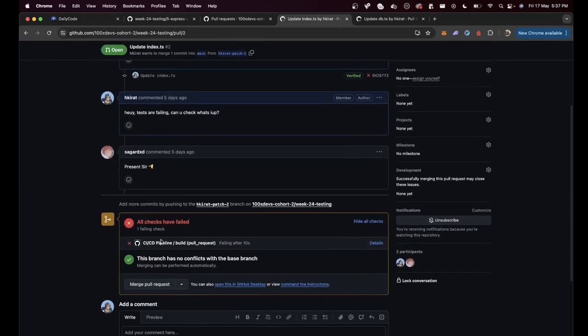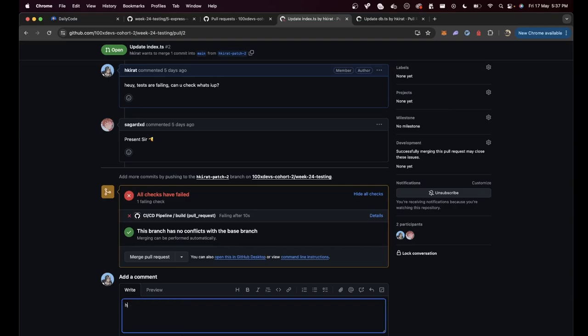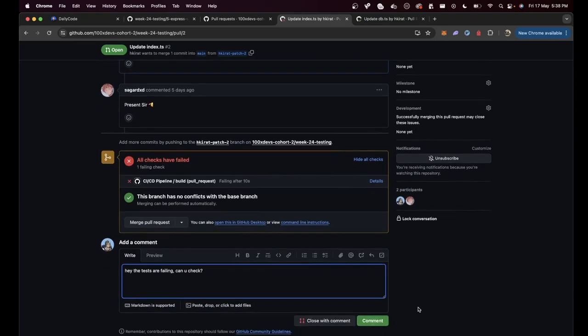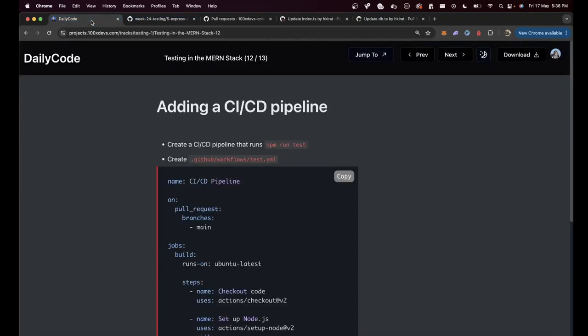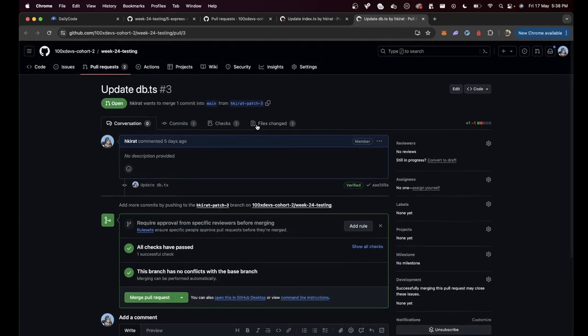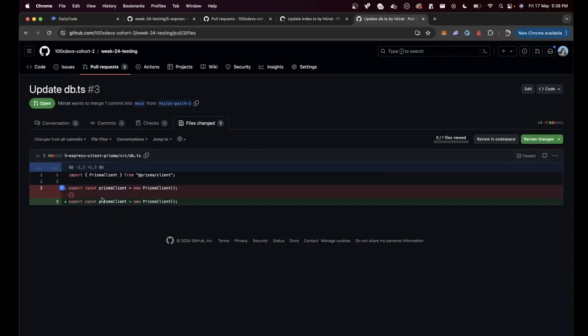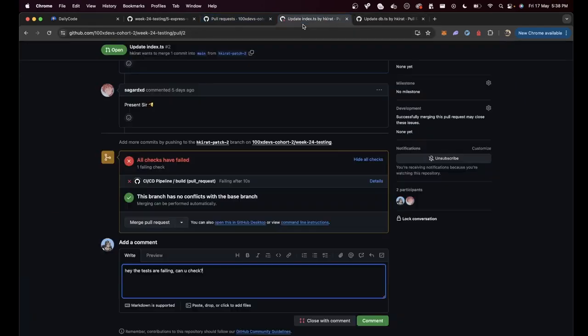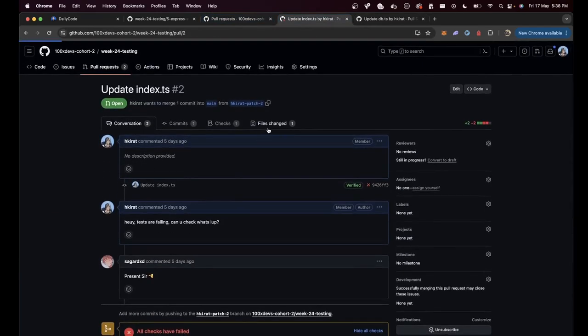the maintainer doesn't have to look at the code. The maintainer can simply say, hey, the tests are failing. Can you check? Wouldn't this be nice? That is what a CI/CD pipeline lets you do. There is another pull request that I have created. This one, it says all checks have passed, because here I'm not making any change. I just removed an extra line of code. But in the other pull request, I indeed made a wrong change.